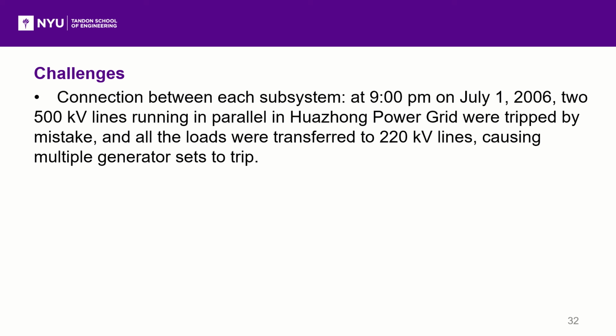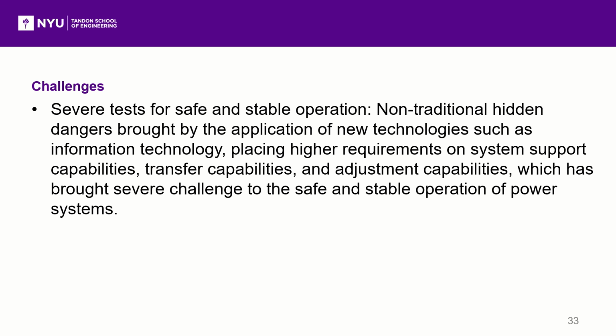Now, the power grid is getting bigger and bigger. Once there is a power outage, it will not only cause a huge economic loss, but also lead to social chaos.